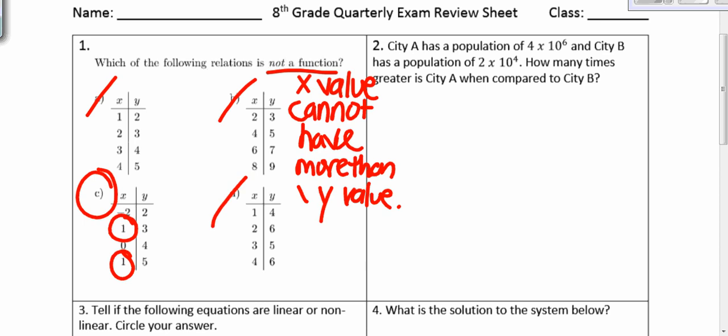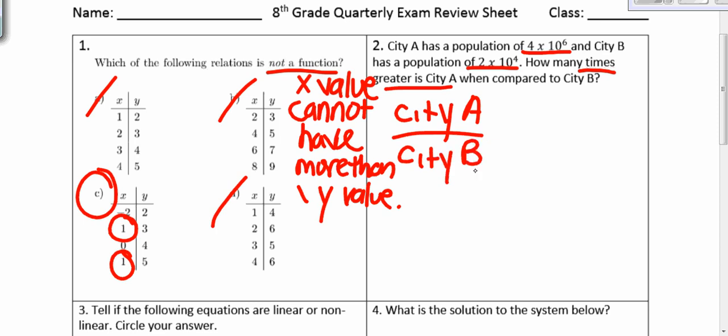Number 2, City A has a population of 4 times 10 to the 6th, and City B has a population of 2 times 10 to the 4th. How many times greater is City A when compared to City B? So we're using how many times greater? Is it using division? So we're going to divide City A by City B. So you're going to write 4 times 10 to the 6th divided by 2 times 10 to the 4th.